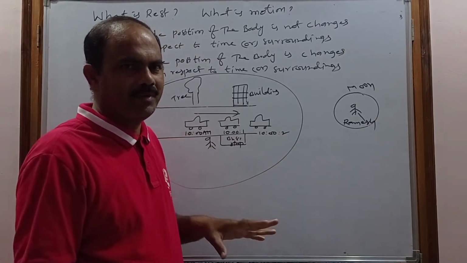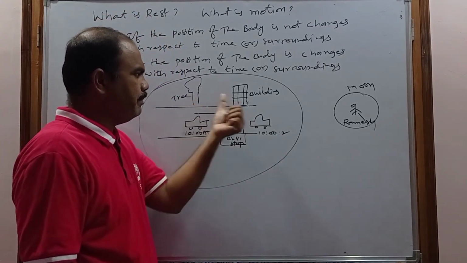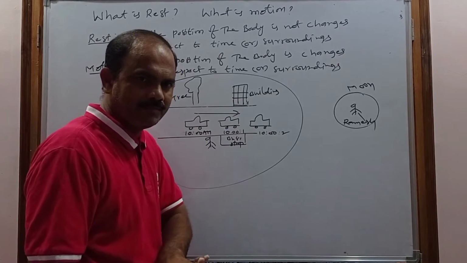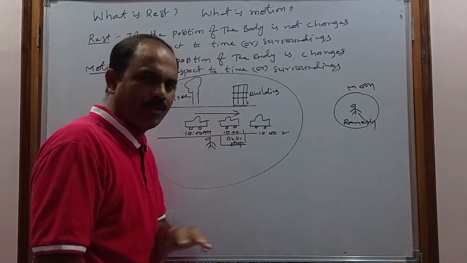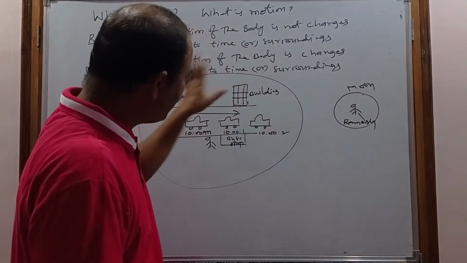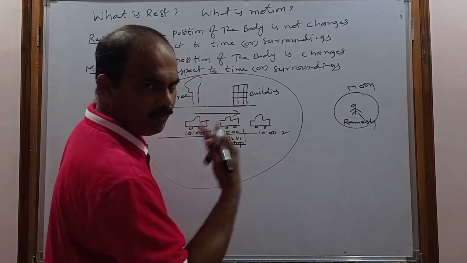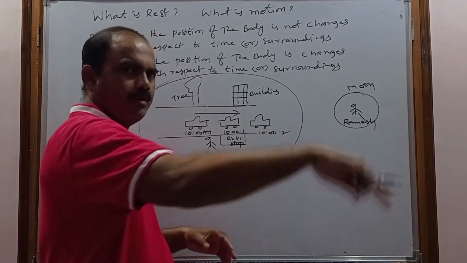And what is happening here? With respect to you, the tree, building and bus stop are at rest, and the car is in motion. But with respect to Ramesh, who is on the moon, all are in motion, because the earth is in rotatory motion. The earth rotates about its axis as well as about the sun.